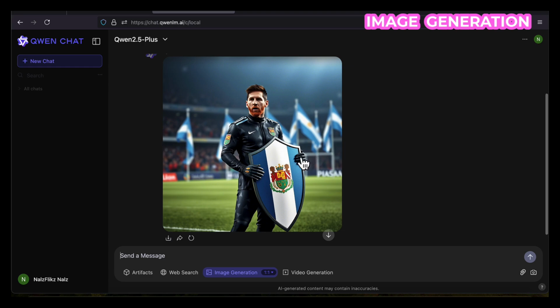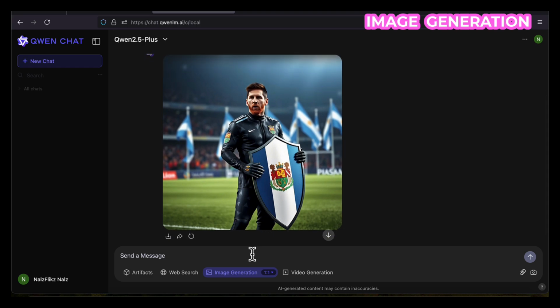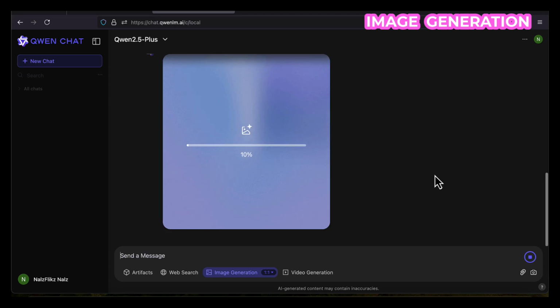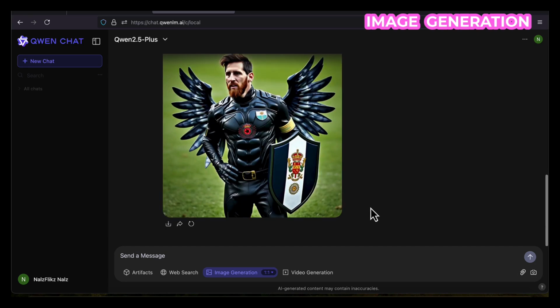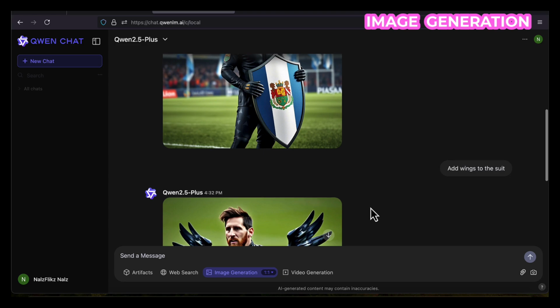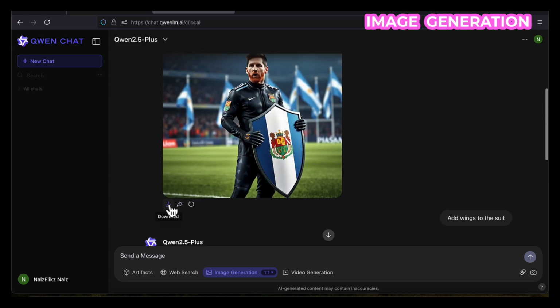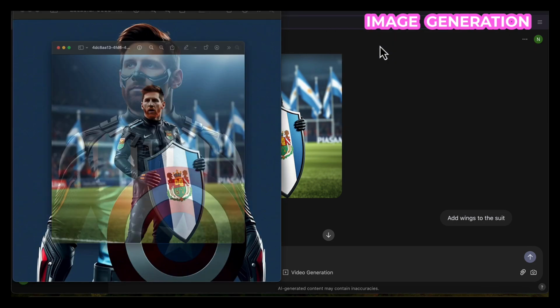Okay, now we've gotten our image. Now let me say add wings to the suit. Now I would send again to generate another image for us. And voila, we have another image. Now also note that these images can be downloaded. I can download an image if I want. So this is downloaded already.